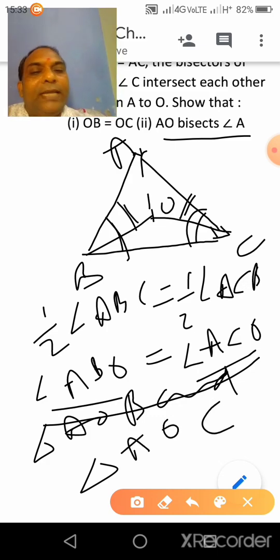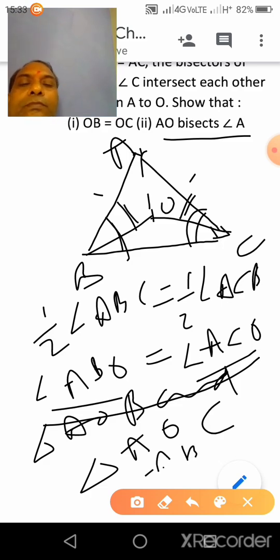So now in triangle AOB and in triangle AOC, see here, AB is equal to AC, already given. Clear?